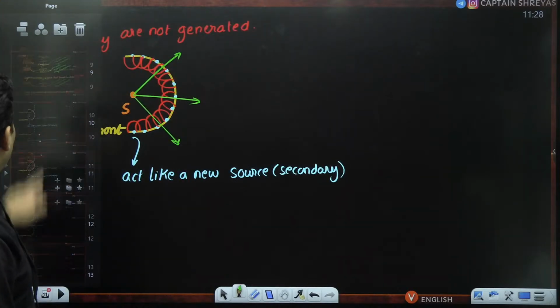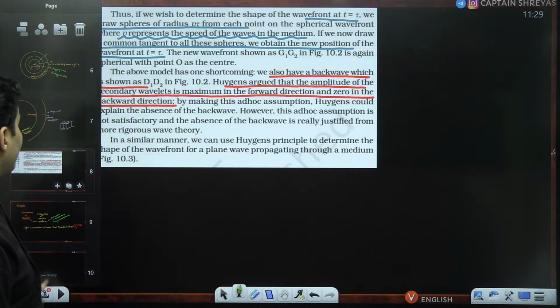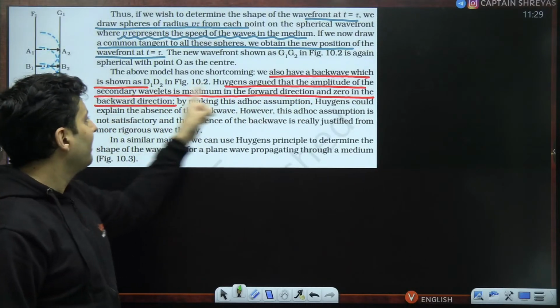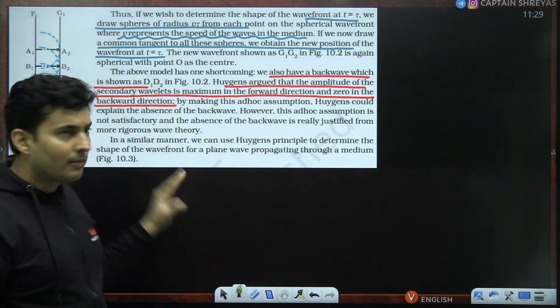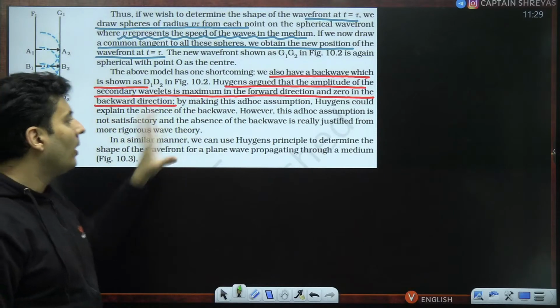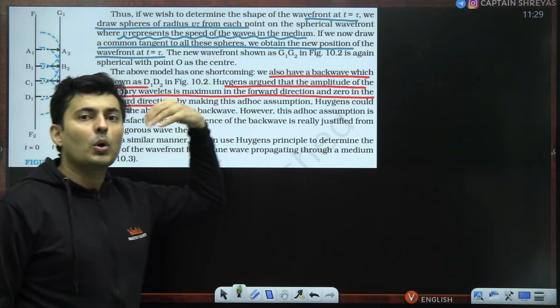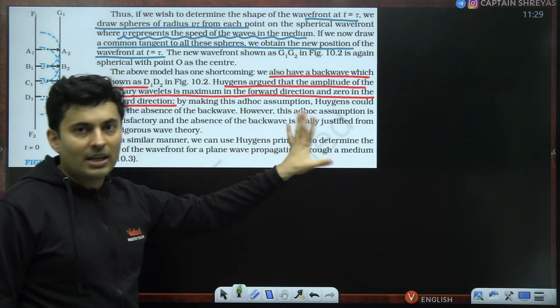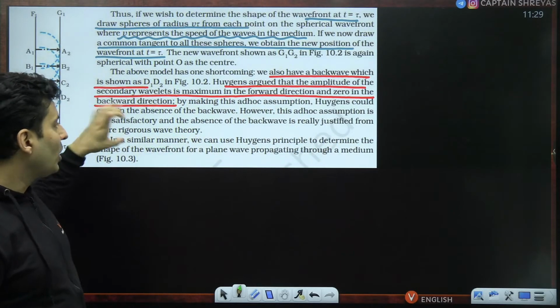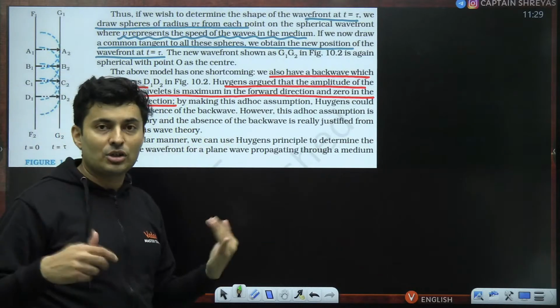So that is what has been mentioned over here, that the back wave is not made, and he made an ad hoc, that means on the spot, assumption, but actually there is a very complex reason which we cannot discuss here, because of which the back waves are actually not generated.